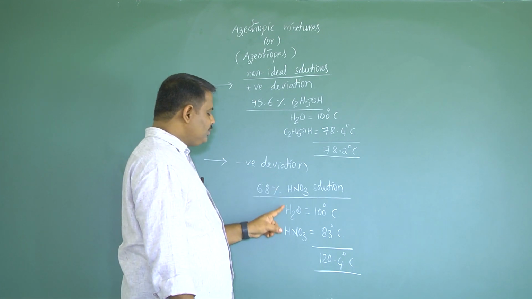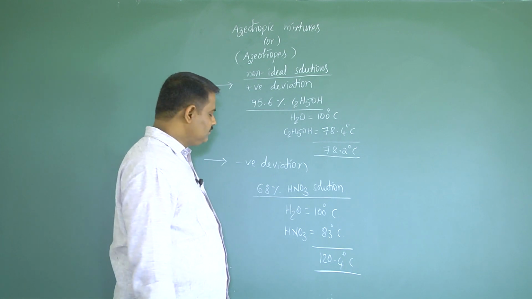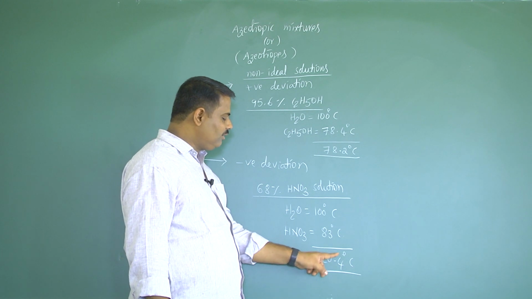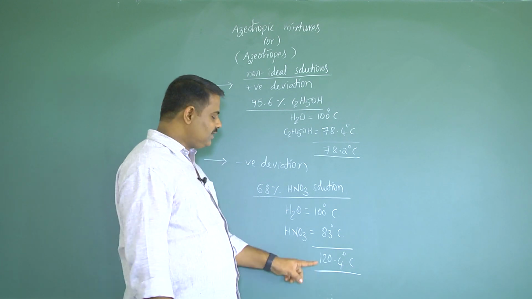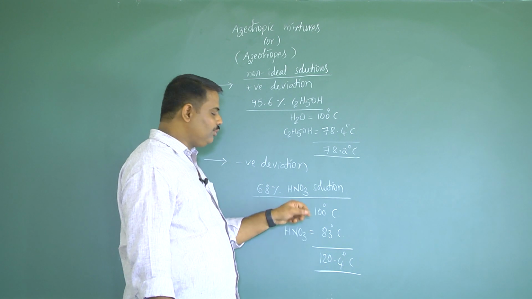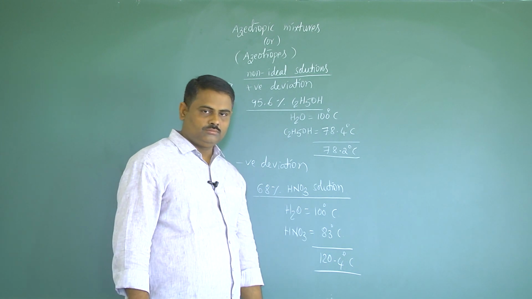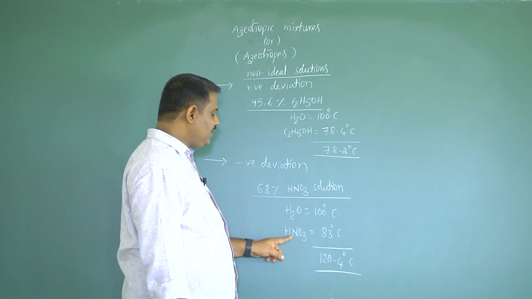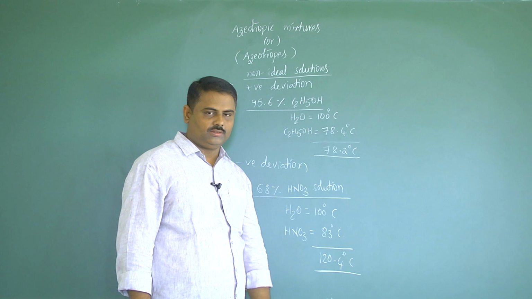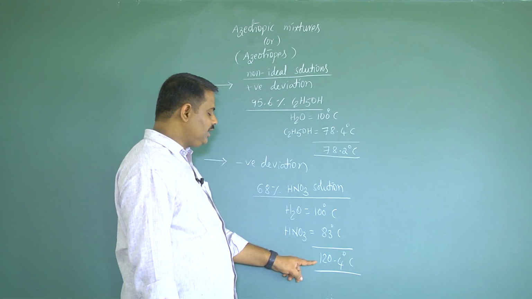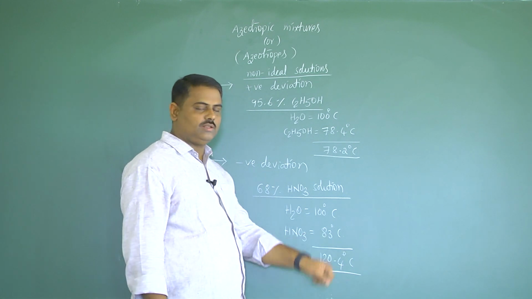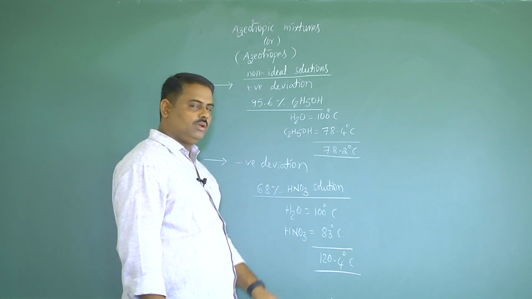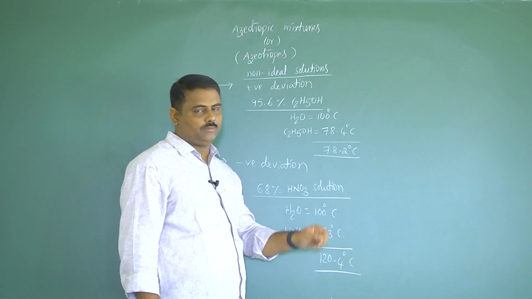At this particular composition, this mixture shows a common boiling point, that is 120.4 degrees Celsius, which is near to the higher boiling point. The boiling point of water is 100 degrees Celsius, the boiling point of nitric acid is 83 degrees Celsius, but here the common boiling point is 120.4 degrees Celsius. That is why this mixture is called a higher boiling point mixture.